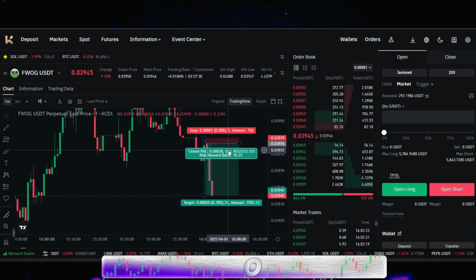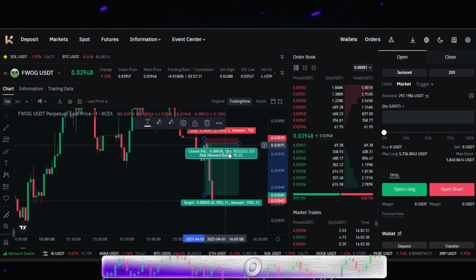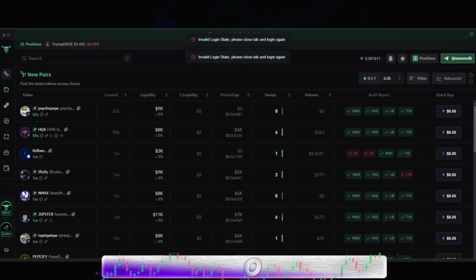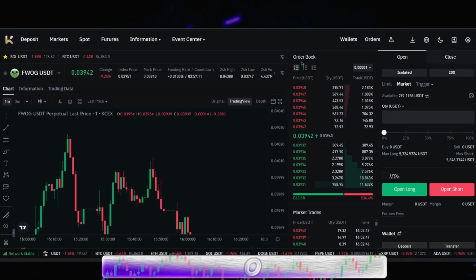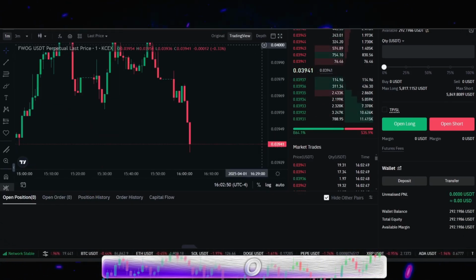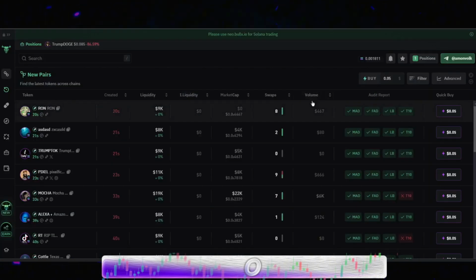So if you have $100 in this position, you can make $300 to $500 just off of this small move with high leverage and a very, very tight stop loss. So it's a lot different when you're trading on Bullix or Axiom. The reason why it's better is because you can actually have risk management. When it comes to leverage trading, you have stop losses. When you're trading on Bullix or Axiom, you have exits, and you don't really get to decide what you're going to exit with.